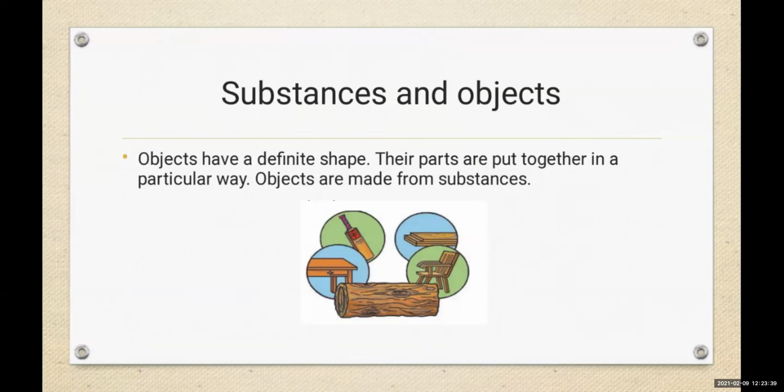Substance and object. Now see, these are the substance and the object made from the substance. Objects have different shapes. Their parts are put together in a particular way. Objects are made from substance. Substance is a kind of thing, okay? Like wood. We are making different types of material. Can you see the different shapes given over there made with the help of wood? From wood, we are getting a bed, table, chair, logs and all that.